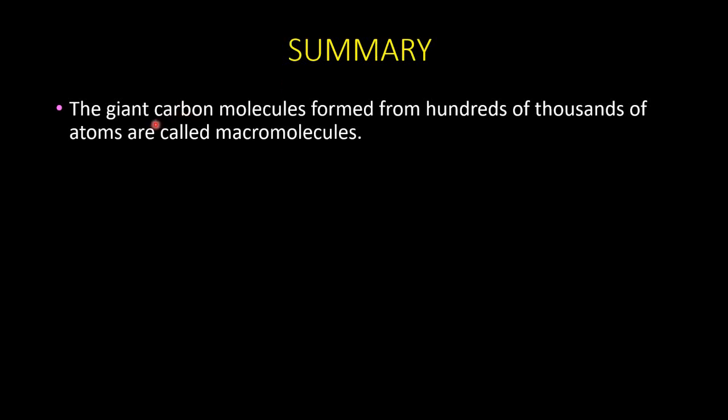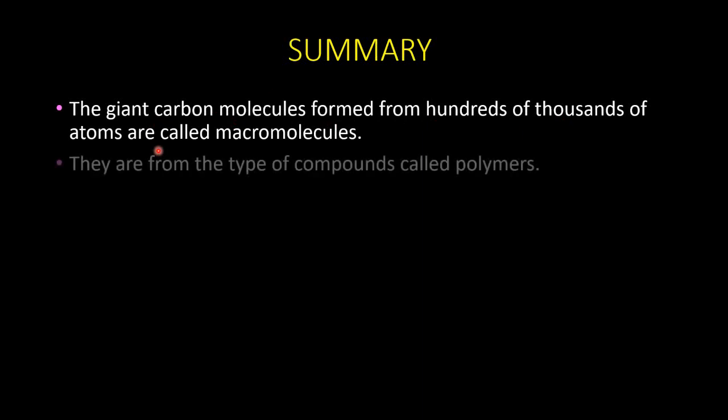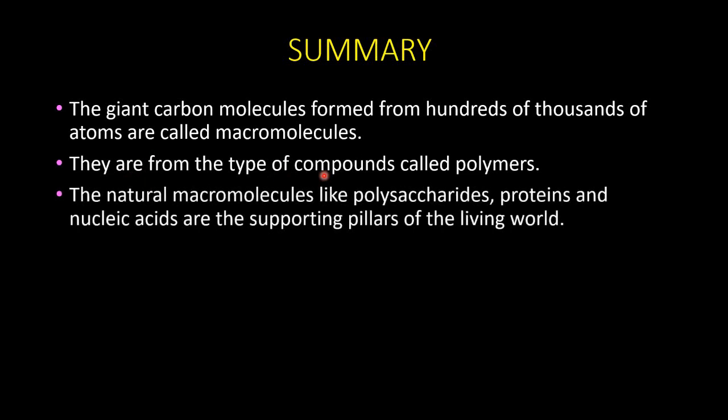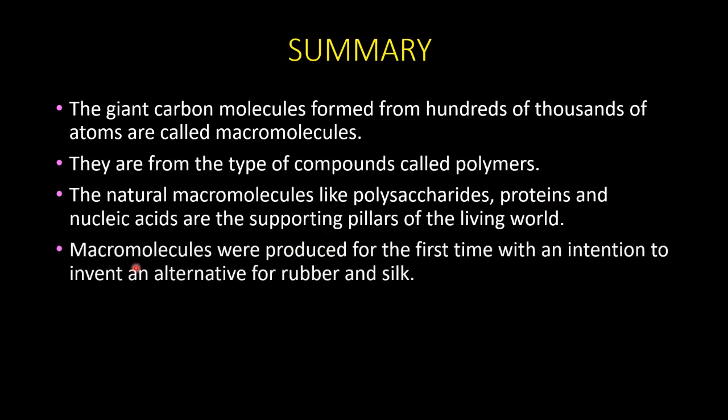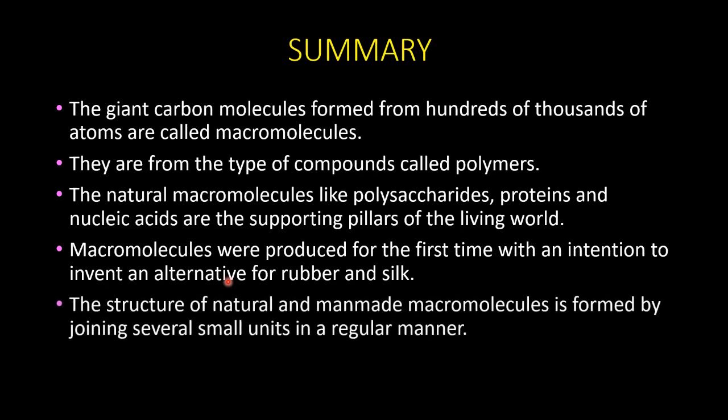Now let us summarize the points. The giant carbon molecules formed from hundreds of thousands of atoms are called macromolecules and they are of the type of compounds called polymers. The natural macromolecules like polysaccharides, proteins and nucleic acids are the supporting pillars of the living world. Macromolecules were produced for the first time with an intention to invent an alternative for rubber and silk. The structure of natural and man-made macromolecules is formed by joining several small units in a regular manner.